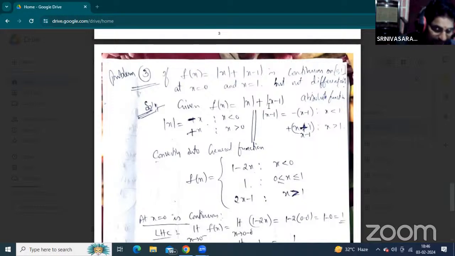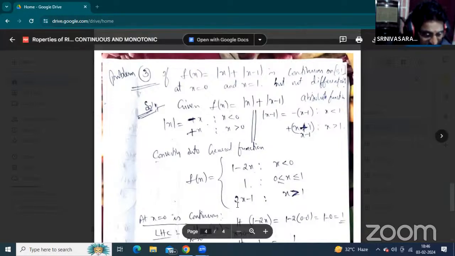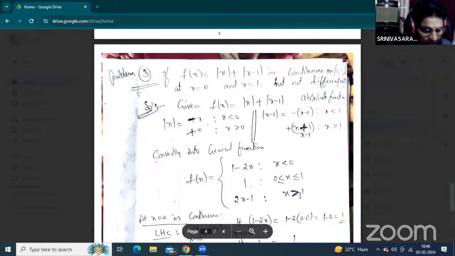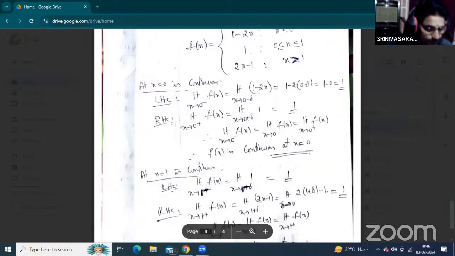So x minus x plus 1 gives the value 1. When both values are positive, plus x and plus of x minus 1 give 2x minus 1. So when x is greater than 1, we get 2x minus 1.